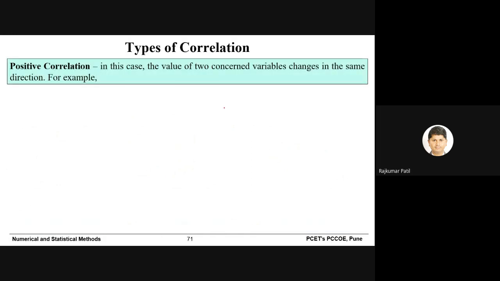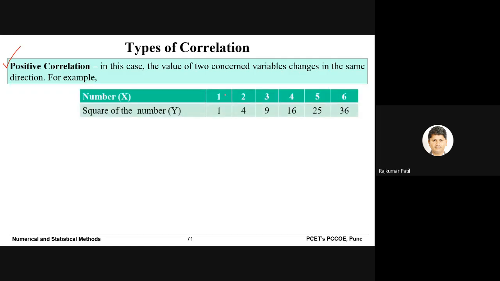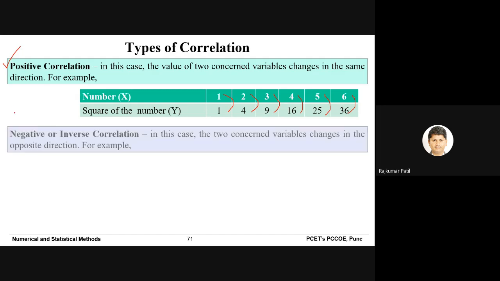We already discussed types of correlations. Positive correlation means the values of two concerned variables change in the same direction. You can see when you increase the value of x, the value of y also increases. In this example, you can easily see that. Negative correlation is also called inverse correlation, and in this case, the two concerned variables change in the opposite direction.